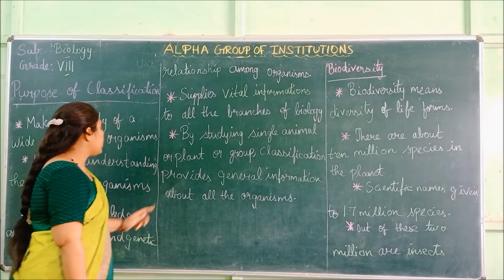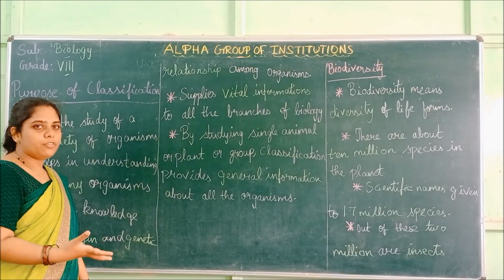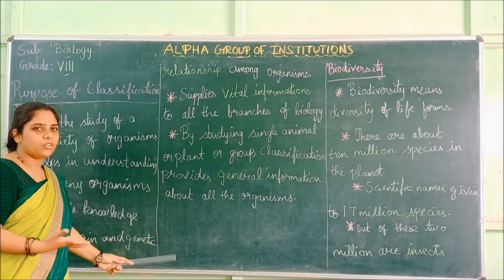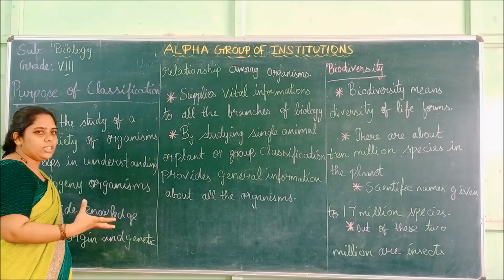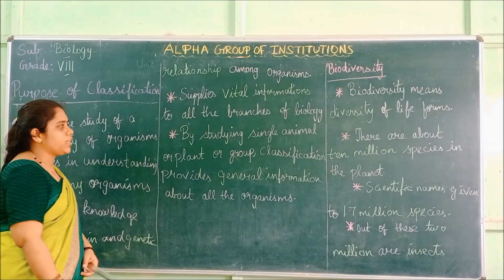So these are the purposes of classification. Some call them benefits of classification, you can say like that also. So why classification is made and what are the different uses of classification.